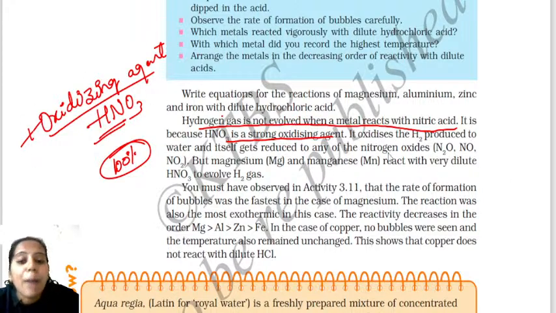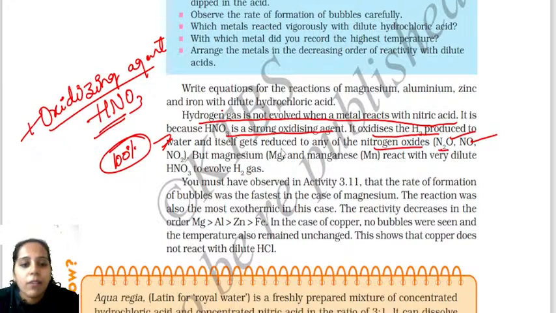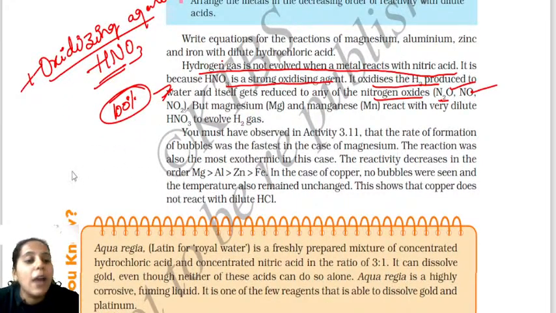Okay, and what happens here? It oxidizes the hydrogen gas. The hydrogen gas which is released in this case is oxidized into water. And the nitric acid is reduced to other forms like nitrogen oxides, for example N2O, NO and NO2. We say nitrous oxide, nitric oxide and nitrogen dioxide. All these are the formulas for nitrous oxide, nitric oxide and nitrogen dioxide. It's very important, children. They ask this question in the exam. Okay? Yes, sir.